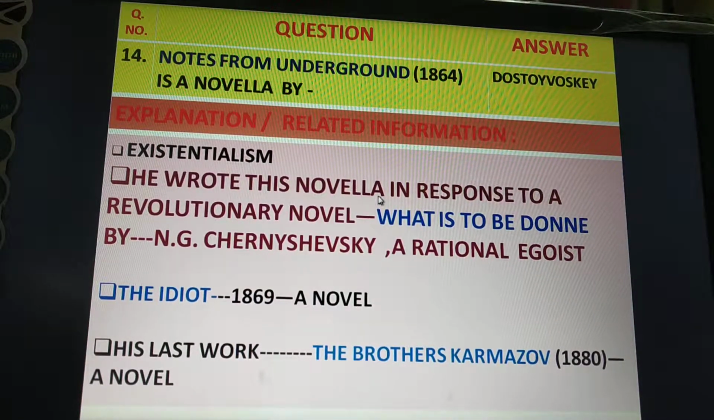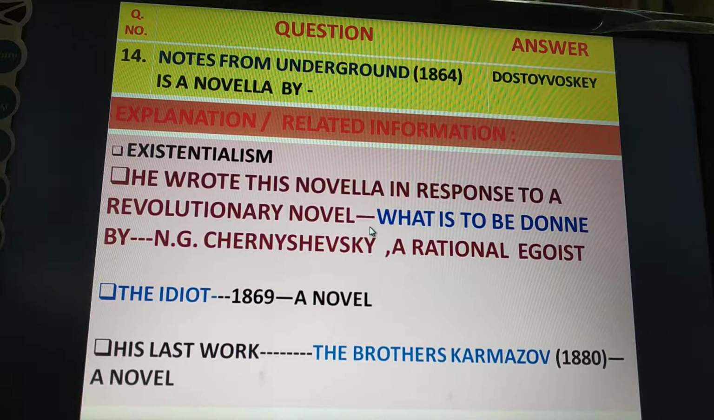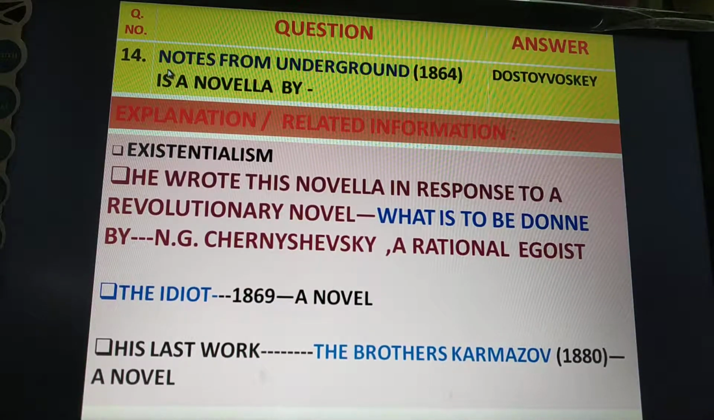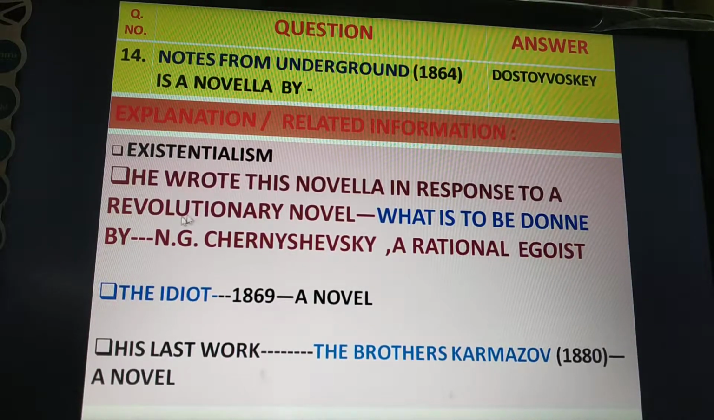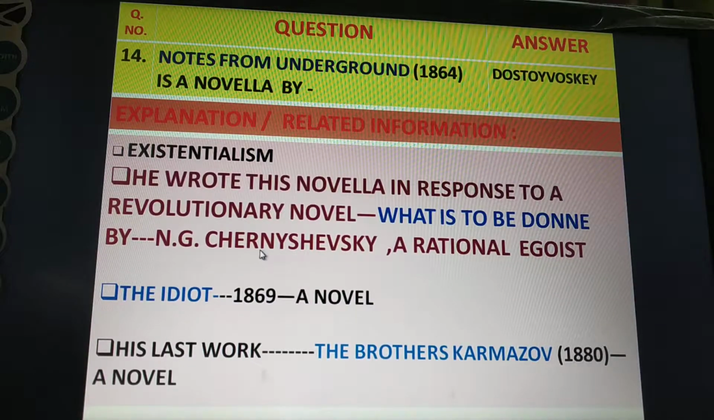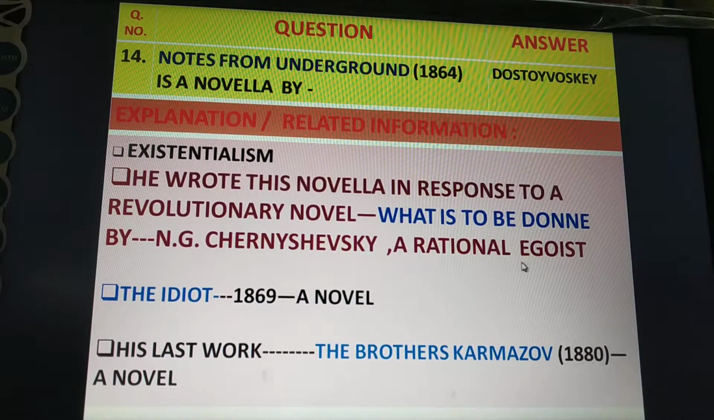He wrote this novella in response to a revolutionary novel, What is to be Done. In answer to this novel, Notes from Underground was written. And What is to be Done was written by N.G. Friends, this name is very hard to pronounce. You pronounce it yourself. This writer was a rational egoist.